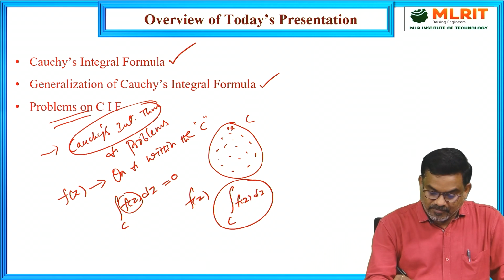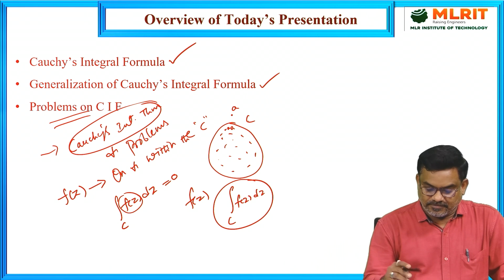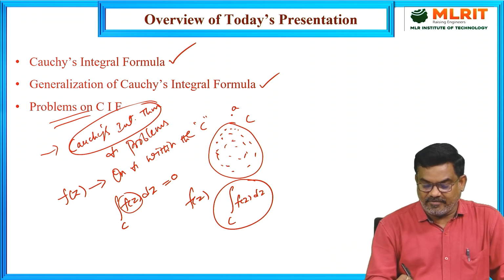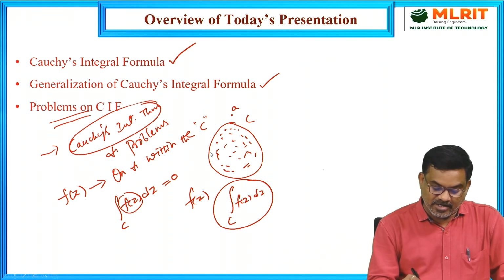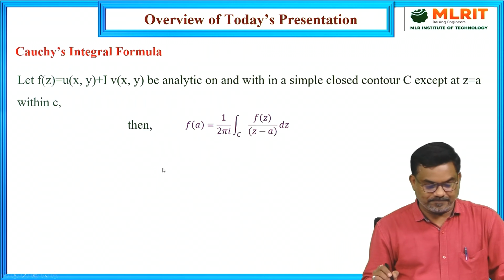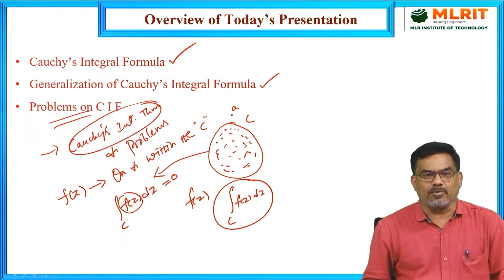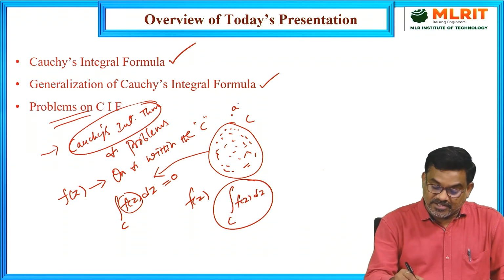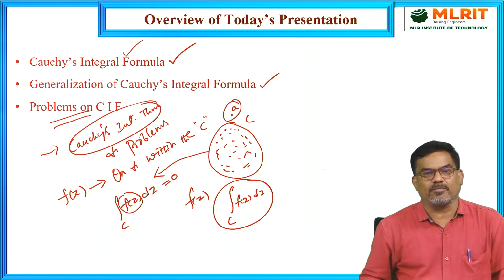For example, if this point A is outside the circle, now the function is analytic everywhere inside the circle, then we can apply Cauchy's integral theorem. According to this theorem, the line integral is equal to 0. But if this point lies inside the circle, then we apply Cauchy's integral formula.